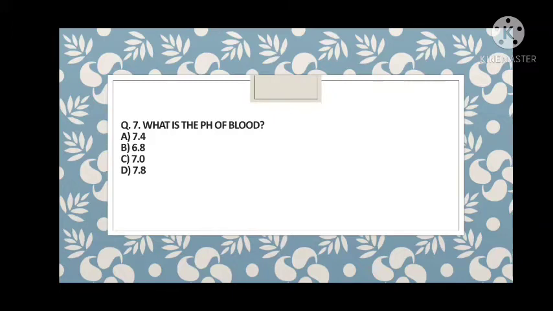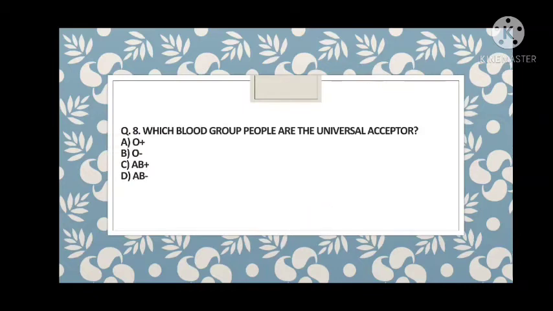So here the direct answer is 7.4, because as you all know, blood is alkaline, but not so alkaline like 7.8. It is somewhat alkaline, that is 7.4, and it ranges from 7.35 to 7.45. And this might be due to heparin. Heparin is rich in lysine and arginine, so it might, I'm not sure, be the reason.